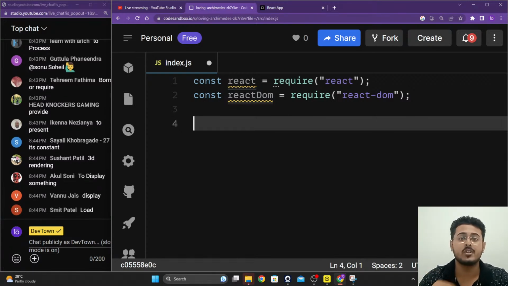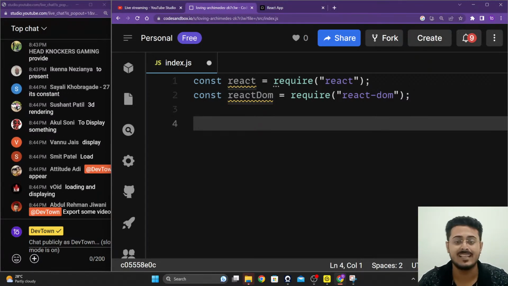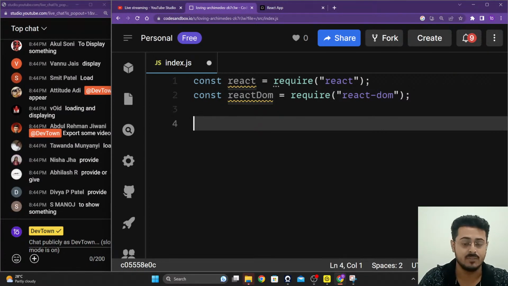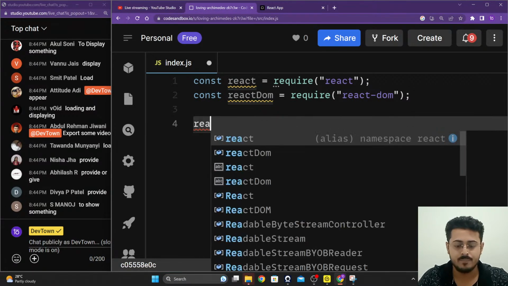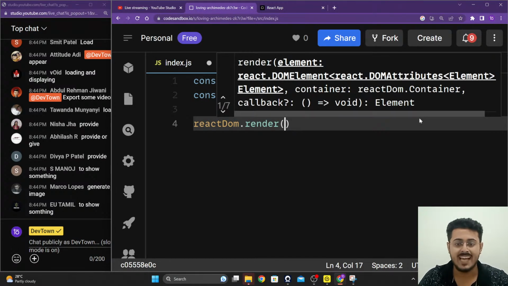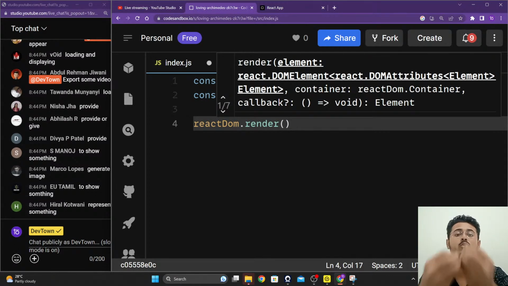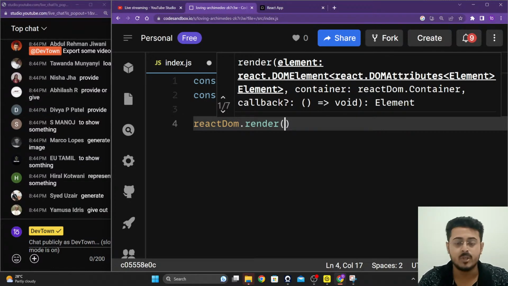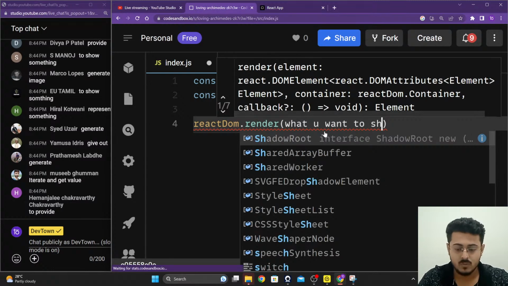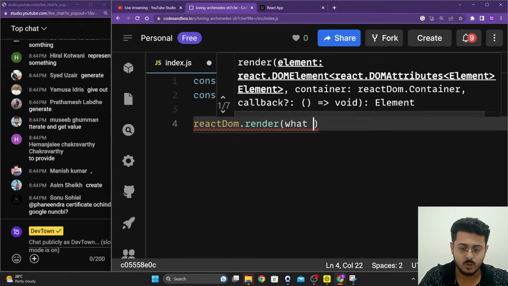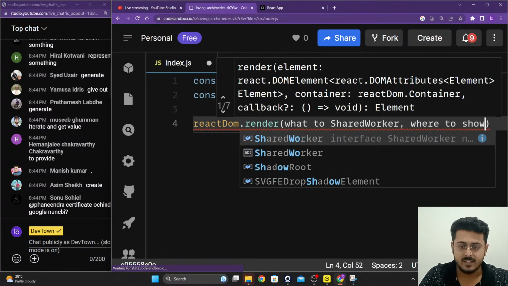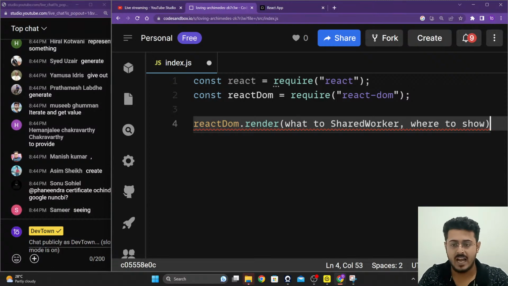Right over here, we want to render something to our screen. Let's assume an H1 tag, a heading tag, or some text on our website. So we are going to use ReactDOM.render to render something to our website. This render method takes what do you want to show and where to show it. On the website, what do you want to show and where do you want to show it?